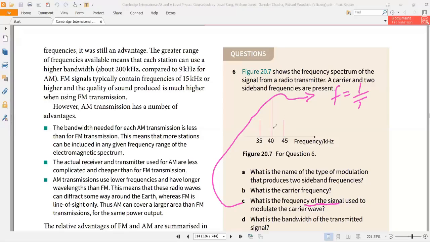I am giving you hints. Let's say this is FC, and this is FC plus FM, and this is FC minus FM. So hopefully now you can find it.